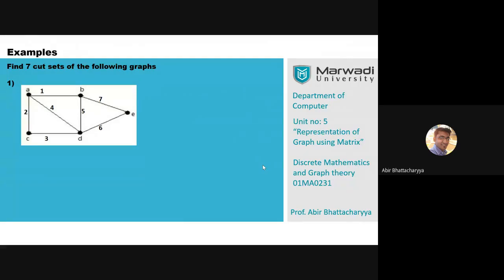Once you're done with that, just write down your solutions on the chat box, all 7 possible cut sets, so that I can check and judge your answers. Also, in your book you have to draw the disconnected components as well. Don't just write the cut sets, you also have to draw the disconnected components.